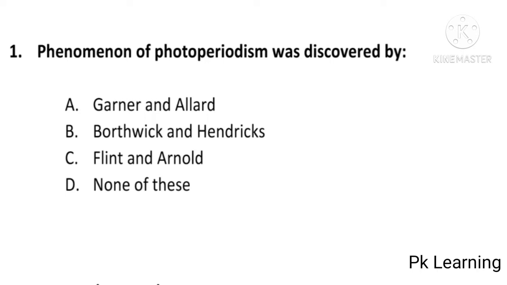Let's start. First question: the phenomenon of photoperiodism was discovered by Garner and Allard, Borthwick and Hendricks, Flint and Arnold, or none of these? And the answer is A, Garner and Allard. The phenomenon of photoperiodism was discovered by Garner and Allard. A is the correct option. And next question is